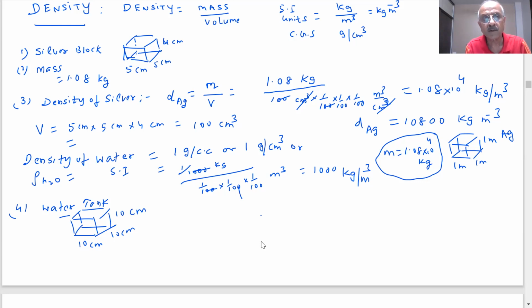This is filled with water, and we are asking: what is the weight of water, or mass of water, in the tank? You have 2 minutes to answer, students. How will you calculate the mass of the water in this water tank, which is a cube of 10 centimeter?